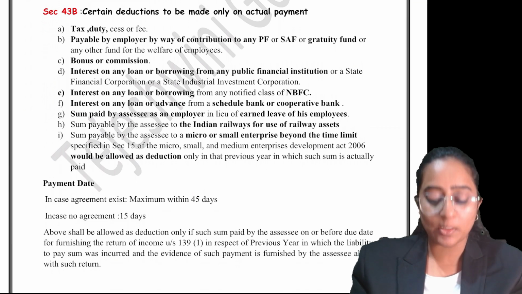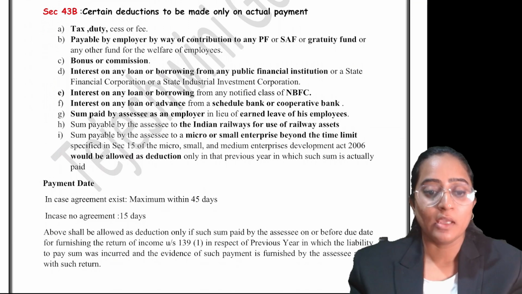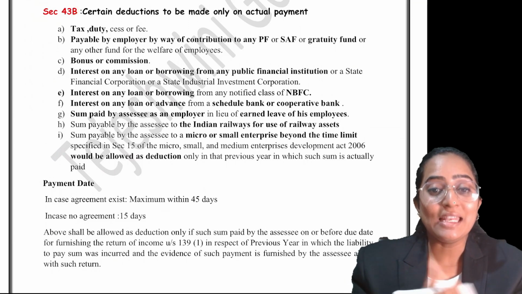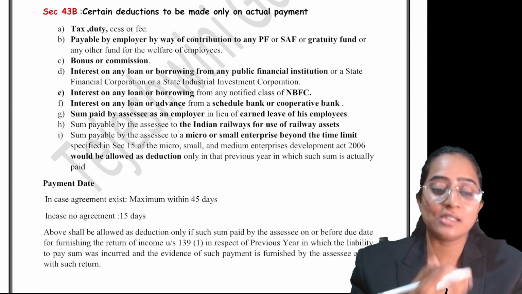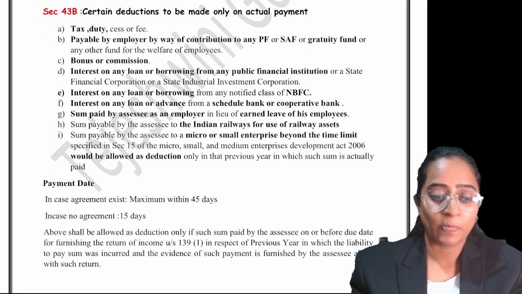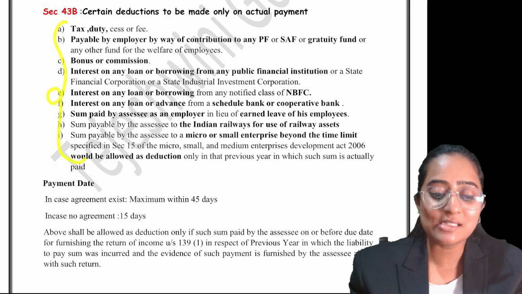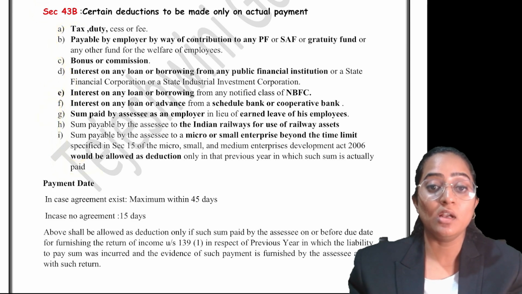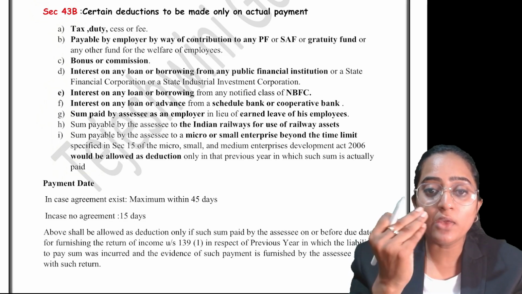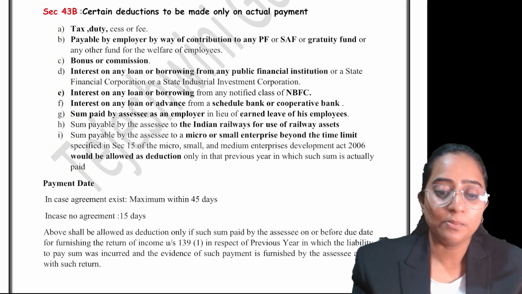What Section 43B states is very simple. This section 43B becomes eligible for you to deduction. That is, there is a certain list which is provided under this section 43B. These expenses, whatever you are seeing over here, you will be eligible to take deduction under your PGBP only if you make the actual payment.